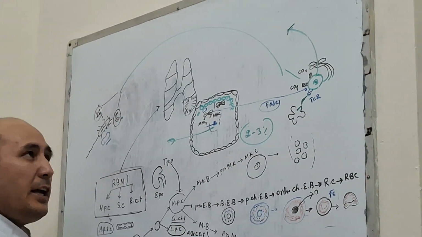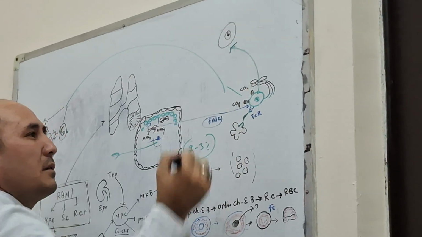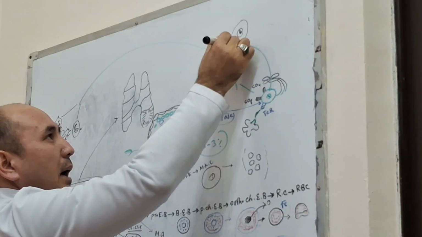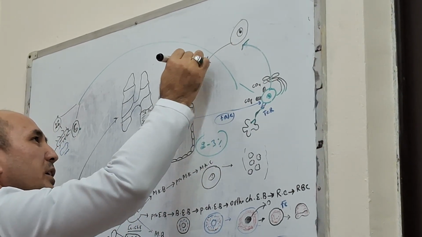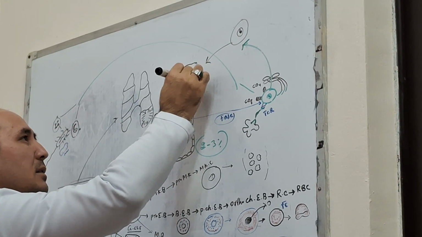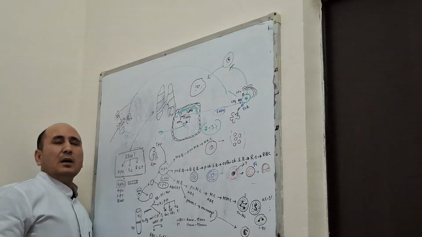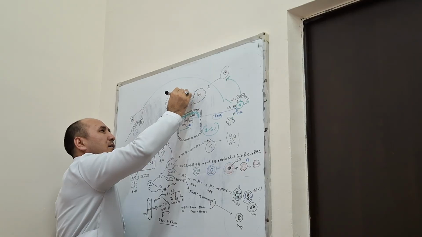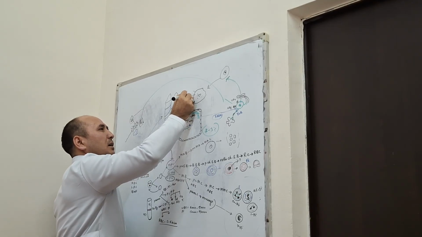The T cell goes to find the B cell, the B lymphocyte, and stimulates or converts the B lymphocyte to the plasma cell. This is the plasma cell. What is the function of the plasma cell? The plasma cell produces what is this? Antibody. Yes, this is the antibody.